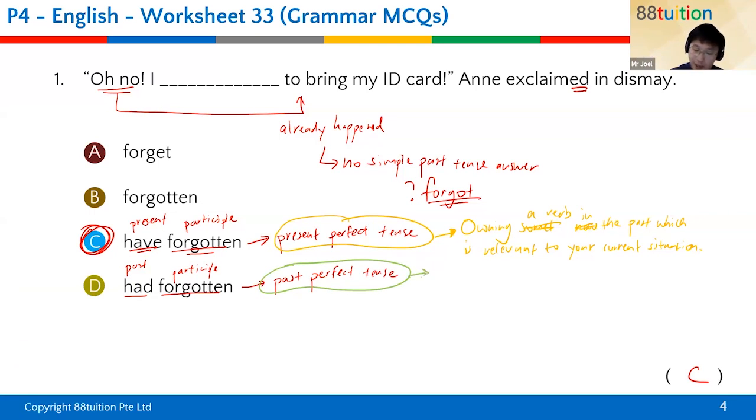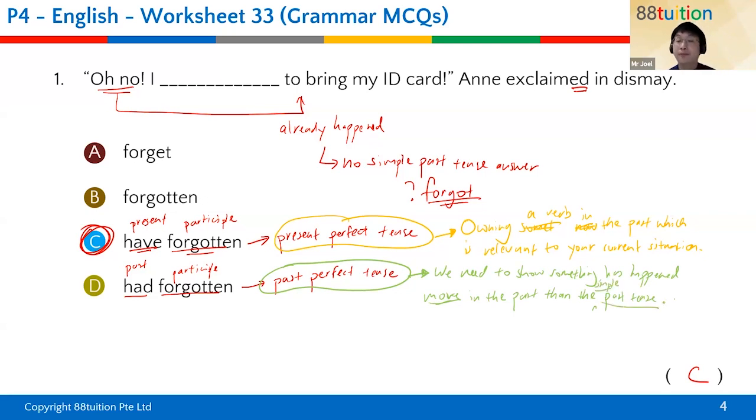We use it, right, when we need to show something has happened more in the past than the simple past tense. That's when we use the past perfect to show which one happened first, which one happened second.